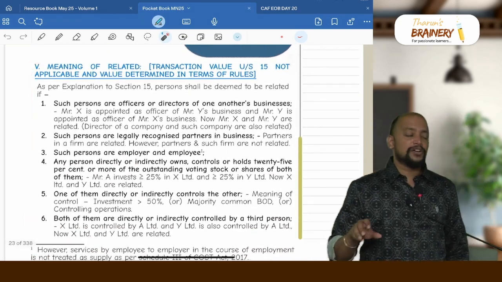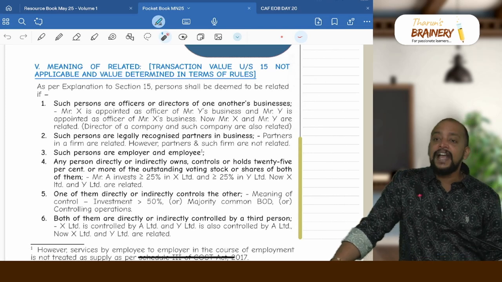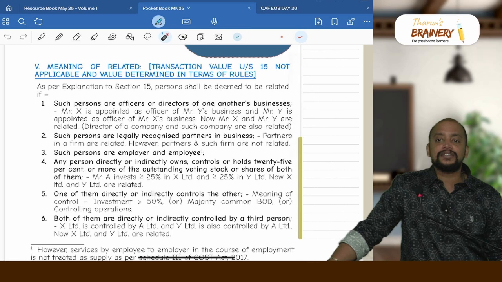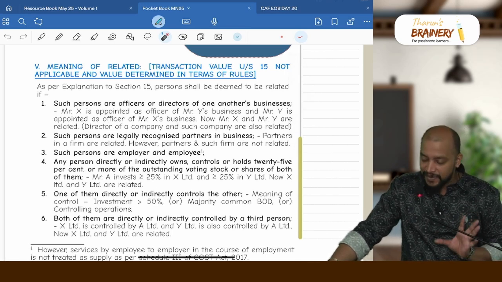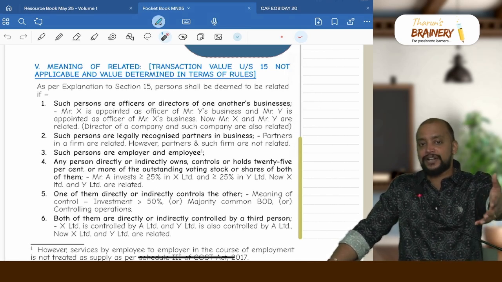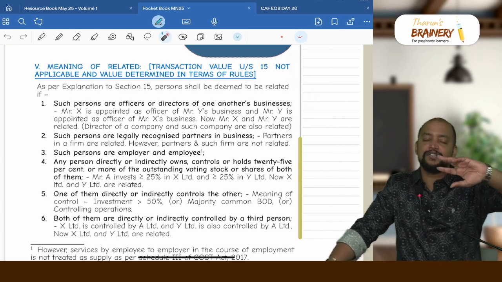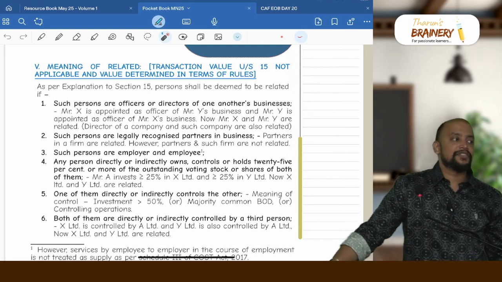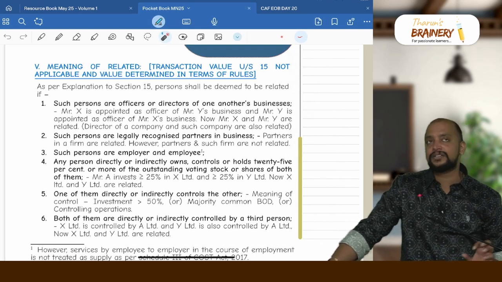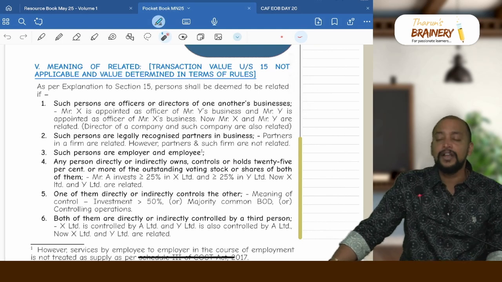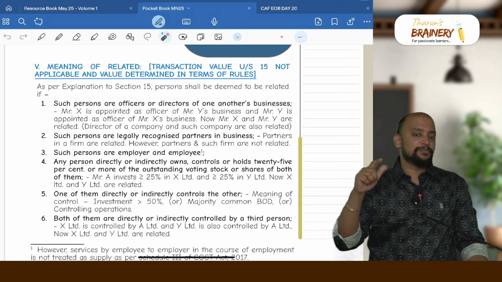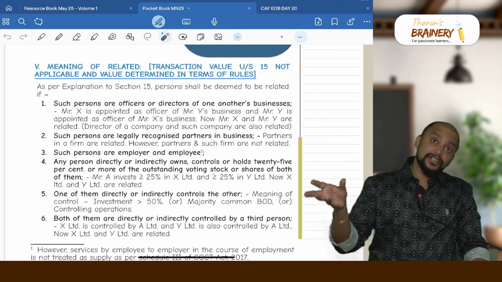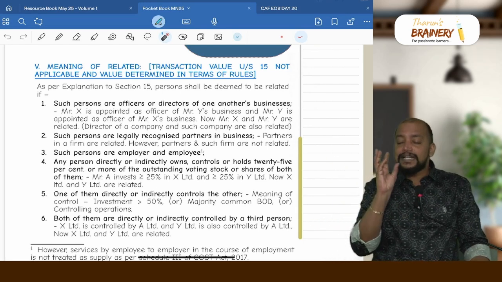Then the meaning of related is not given in section 2, but it is given in the explanation to section 15. So we have a total of 9 relationships. Number 1, such persons are officers or directors of one another's business. So in my business you are appointed as officer or director, and in your business I am appointed as officer or director, then we both are treated as related. Then they are legally recognized partners of a firm. Partners of a firm, but they should be legally recognized partners, which means that the partnership firm should be registered. The firm and partners are not related, but partners of a firm are related, and it should be a legally recognized firm.